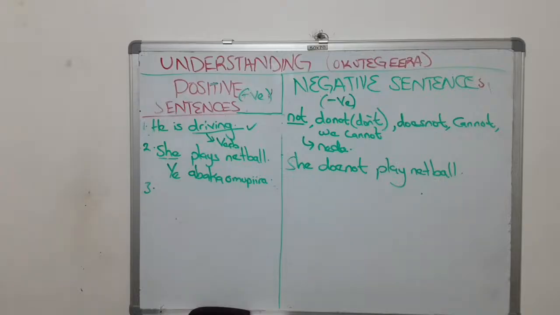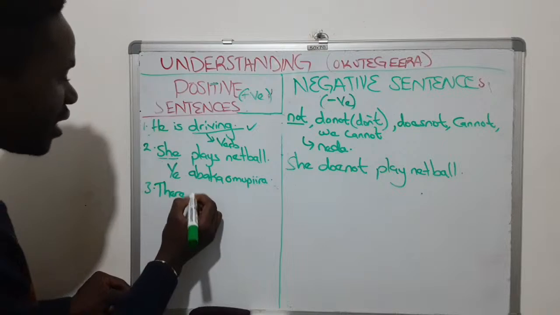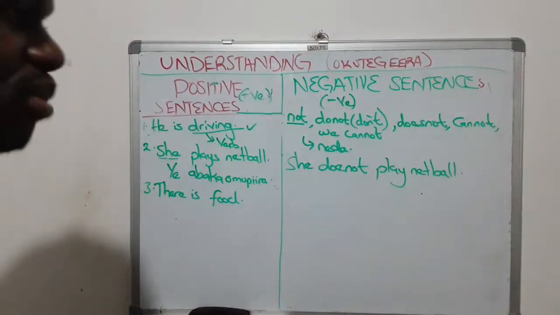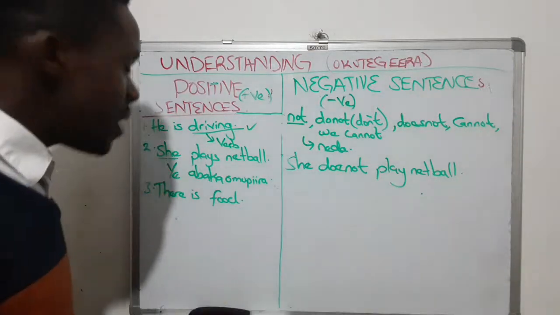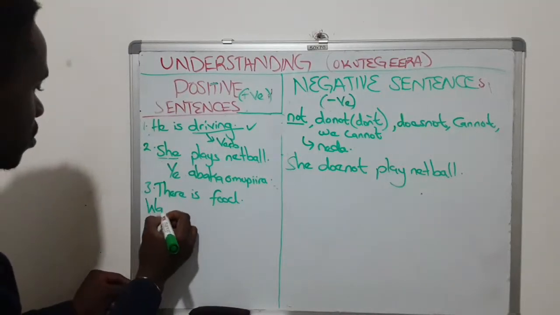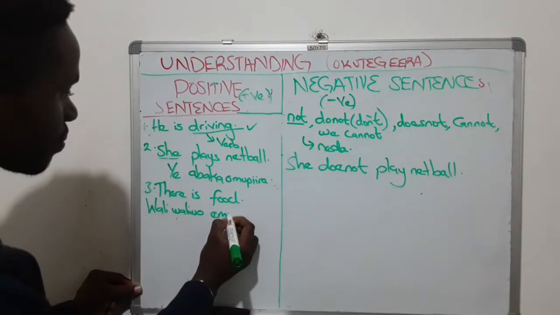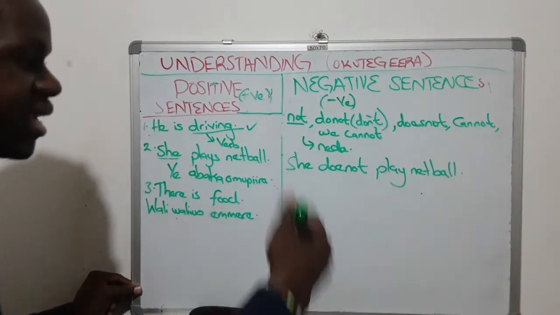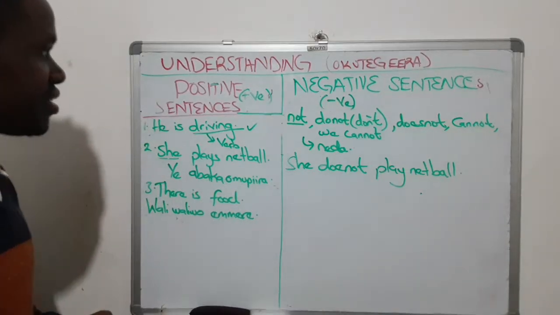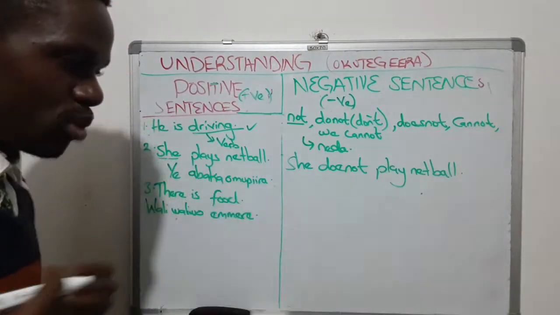Okay, if you say there is food. For example, you are telling someone there is food. Wali waliwo emmere. There is food. It is positive sentence kubanga kyoyogerako okkiriziganya n'ekyo ky'oli mu kwogerako.